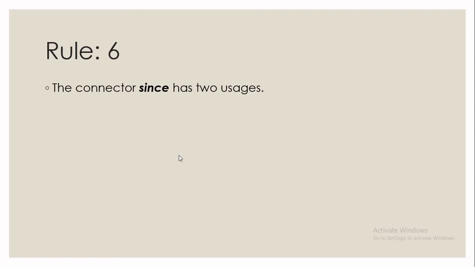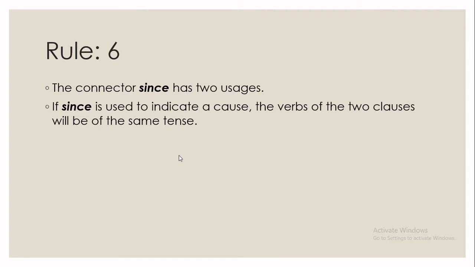Whenever you use since in your sentence, it has two uses. Let's see the first one. If since is used to indicate a cause, the verb of the two clauses will be of the same tense. Let's see an example. I didn't go since you didn't come.